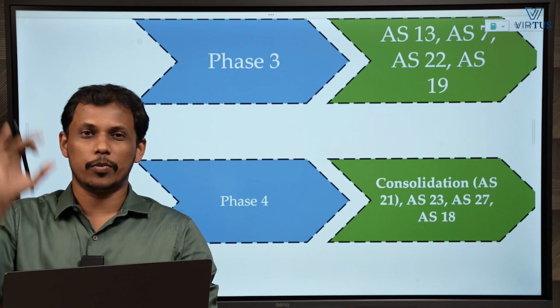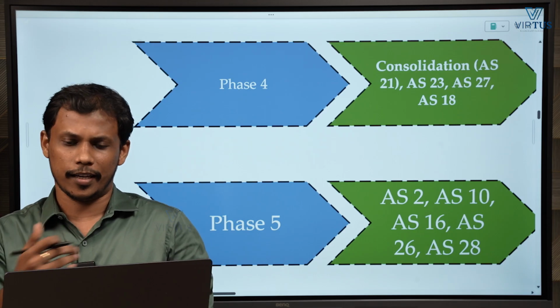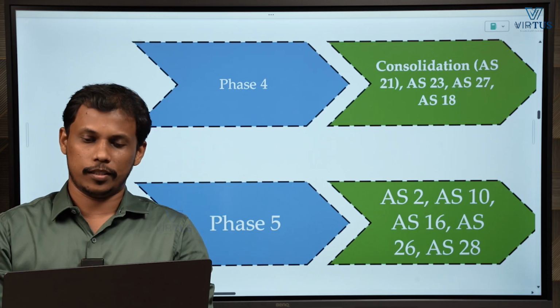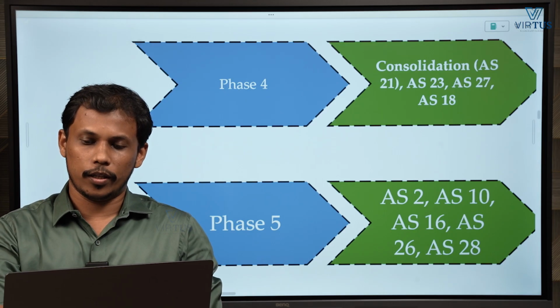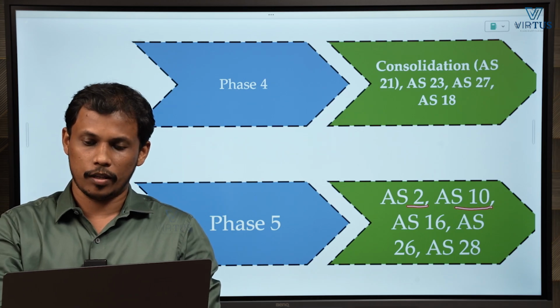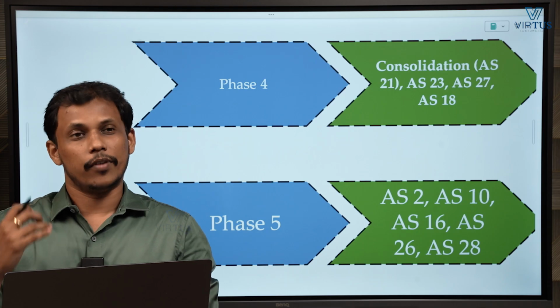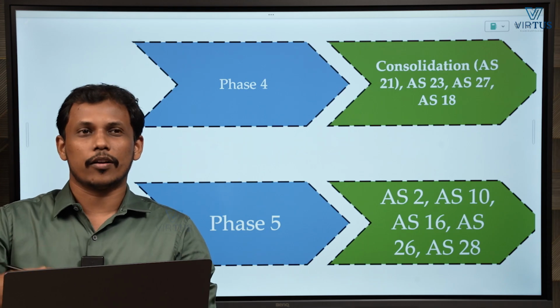Okay, so that should be your phase 4. Now come to phase 5. Again we'll go to some lighter topics, right? So here we will be doing the asset based standards. We have inventory, then PPE, borrowing cost, intangibles, then impairment, etc. All asset related standards, very important because regularly they are asking.